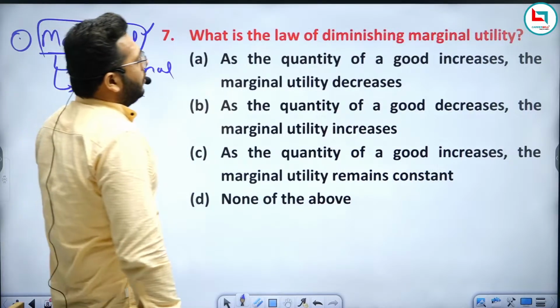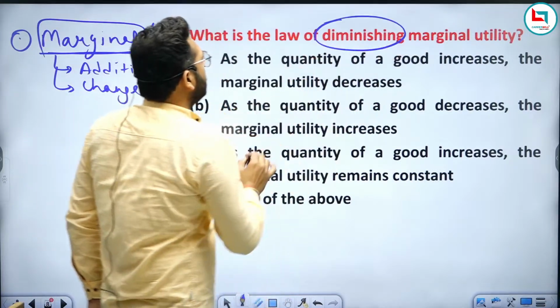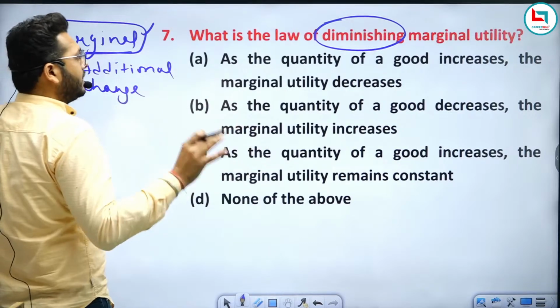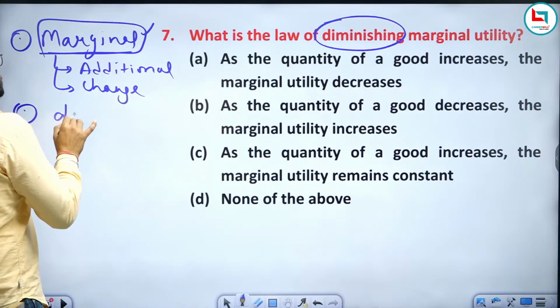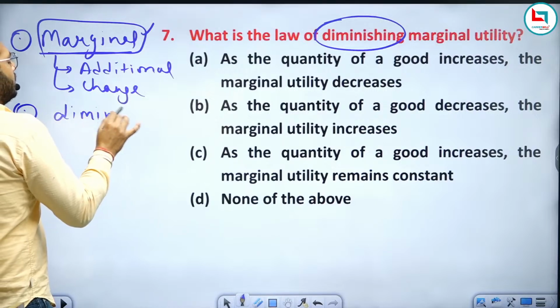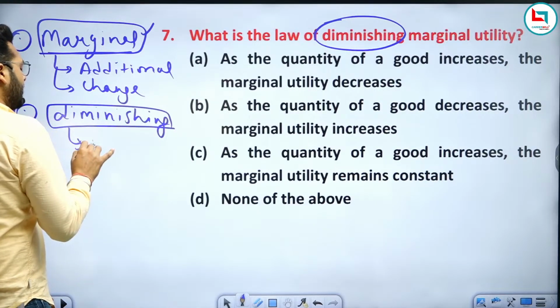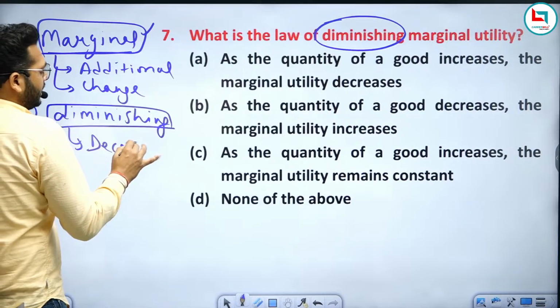Okay. Now what is the meaning of diminishing? We have to break these three words and then understand the meaning of diminishing. Diminishing means decreasing.